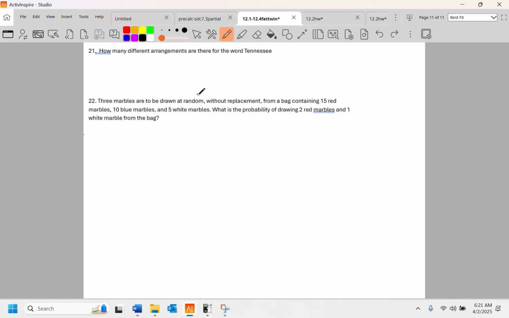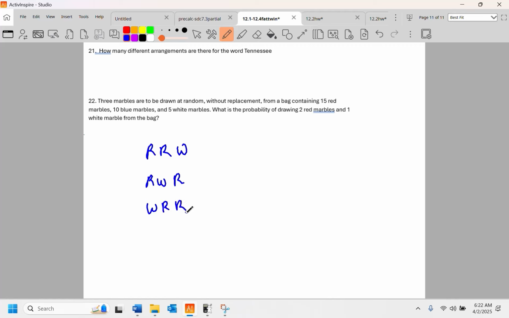Now, you do need to realize this. It does not specify order. There is no order specified. But you have to think about the scenarios here, and this is what makes this one horrible. You could be red, red, white. You could be red, white, red. You could be white, red, red.